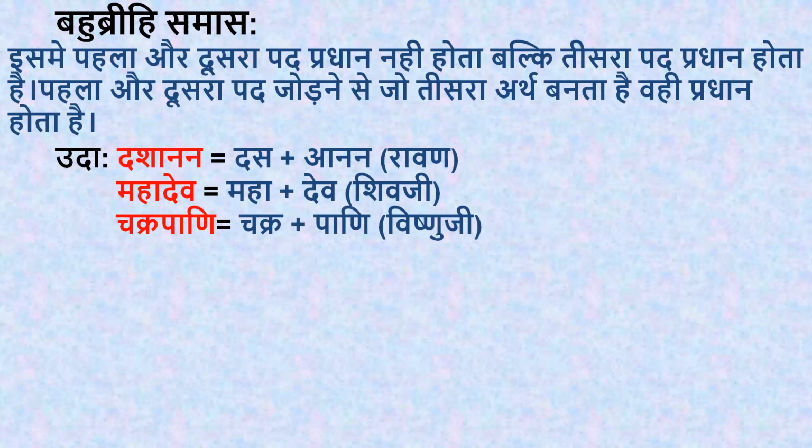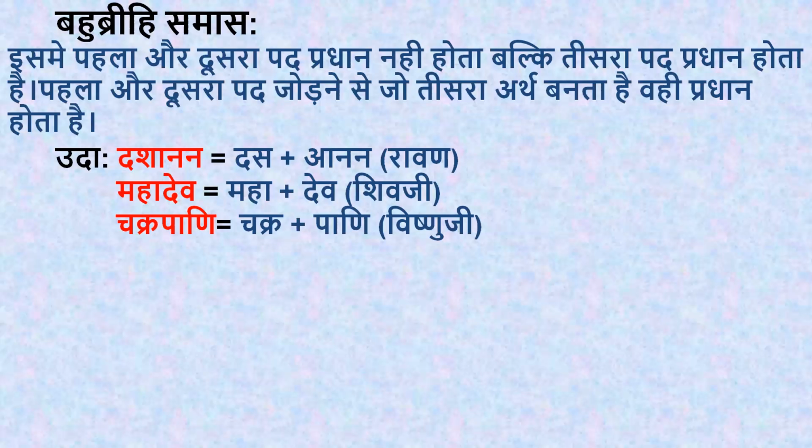Okay, let us see the example. Dashanan, das plus anan. Anan means head. Here also, see, the starting is a number, so don't get confused with dvigu samas. Here a number is given, but you have to understand the meaning. Dashanan, what is it indicating? 10 plus head.